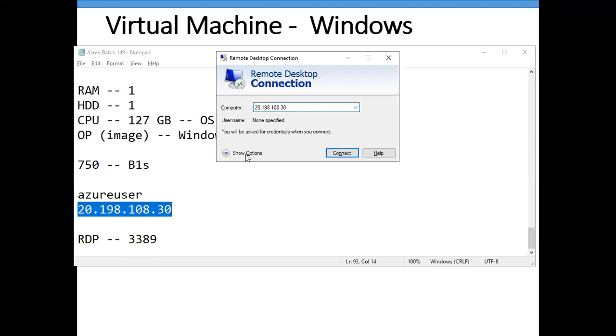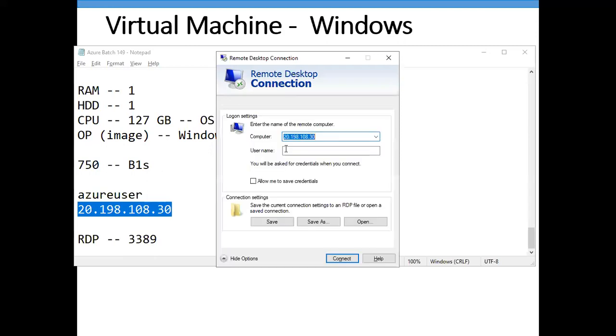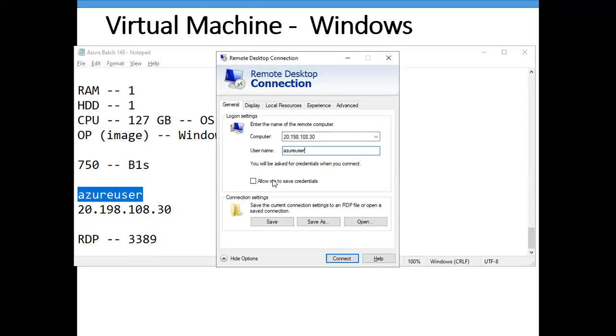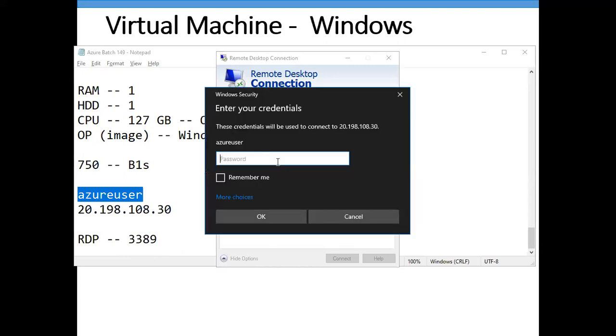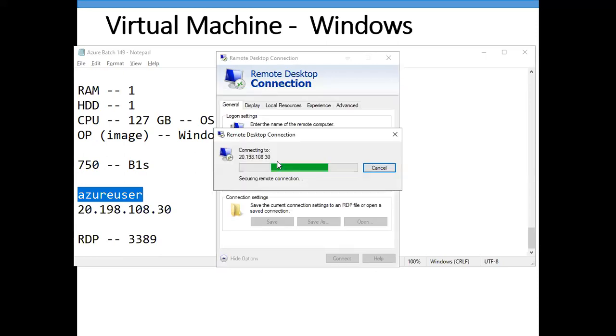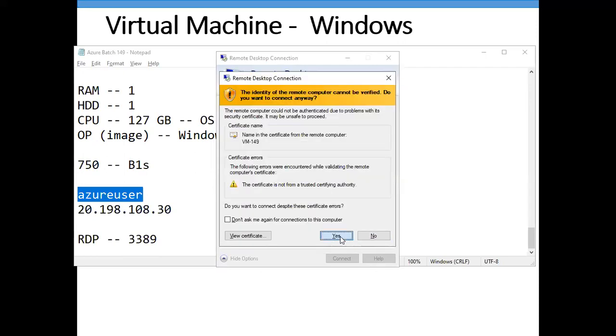Done. Click on show options. Enter your username. Click on connect. Click on connect. Enter your password. Enter. Yes.